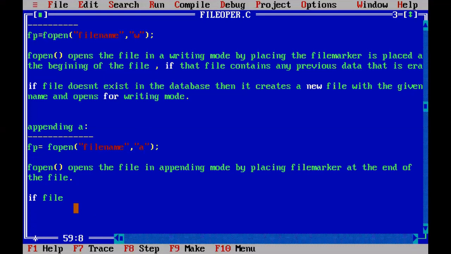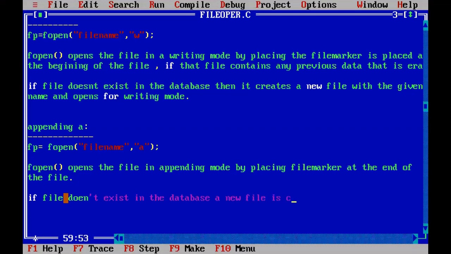So if the file does not exist, a new file is created.